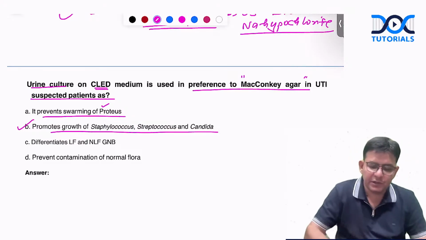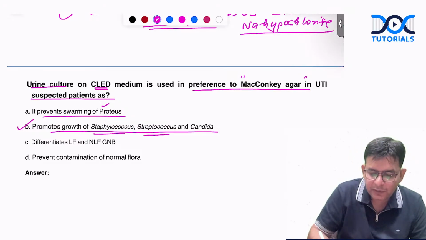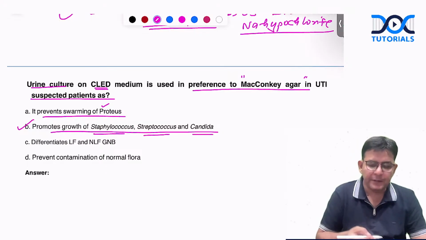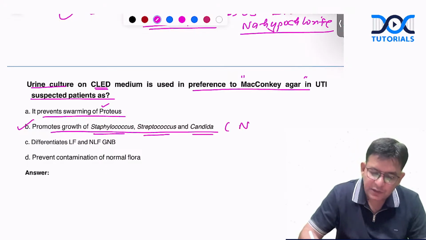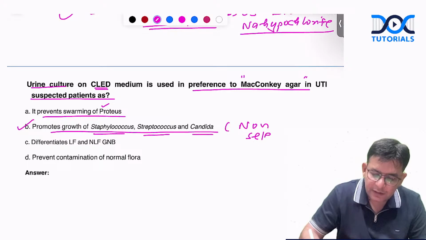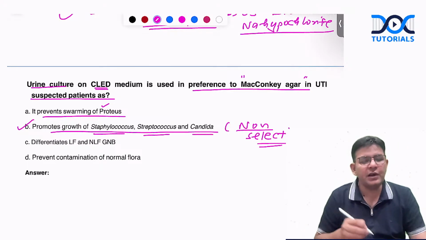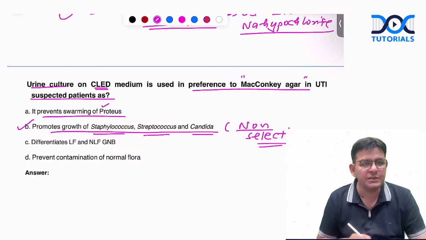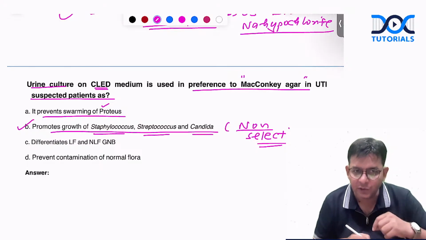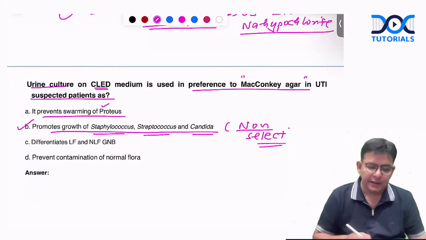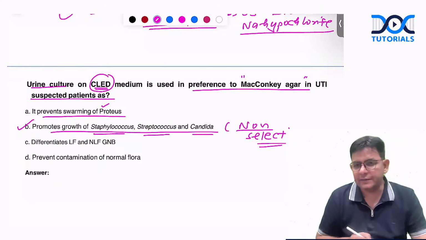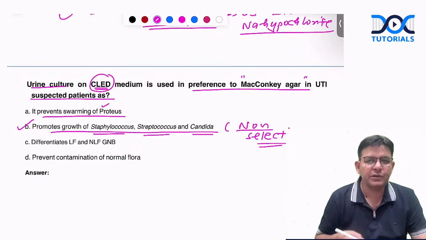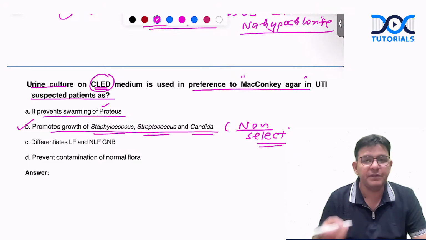It promotes the growth of Staphylococcus, Streptococcus, and even Candida. That means it is non-selective, and MacConkey agar is moderately selective. It does not allow gram-positive organisms to grow, and allows gram-negative bacteria to grow better. But it is not so with CLED, which promotes the growth of other bacteria also, and that's why we prefer it.